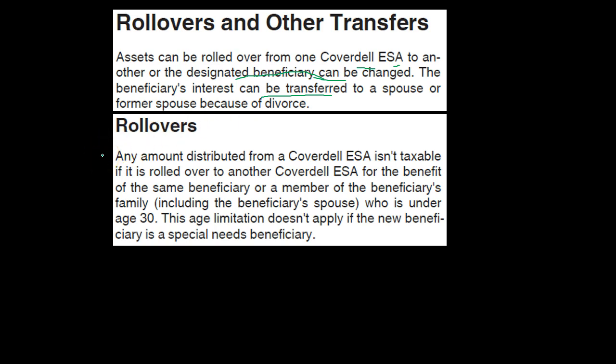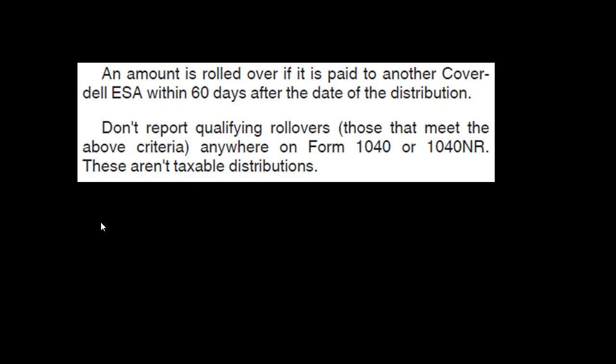Any amount distributed from a Coverdell ESA isn't taxable if it is rolled over to another Coverdell ESA for the benefit of the same beneficiary or a member of the beneficiary's family. So if the rollover happens, it goes from one account to another, typically for the same beneficiary, but it says here as well, or a member of the beneficiary's family, including the beneficiary's spouse, who is under age 30. This age limit doesn't apply if the new beneficiary is a special needs beneficiary.